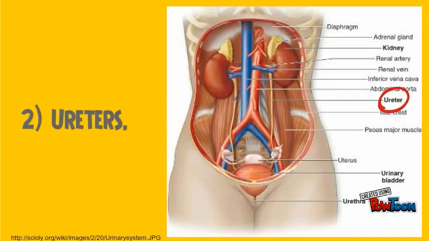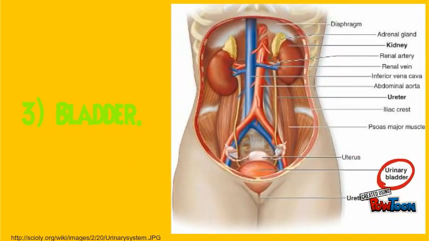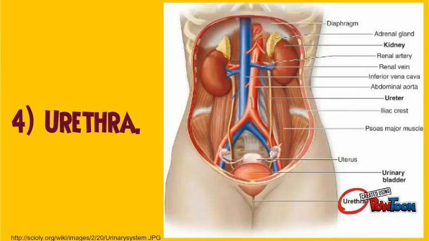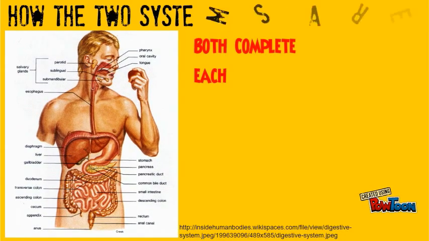Ureters. Each ureter is a muscular tube that brings the urine between the kidneys and the urinary bladder. Bladder. That is where the urine is stored before urination occurs. It is also responsible for collecting any urine that the kidneys excrete. Urethra. The urethra is a tube which connects a person's urinary bladder to the outside so that urine can be removed from the body.